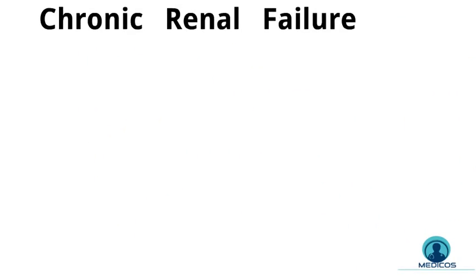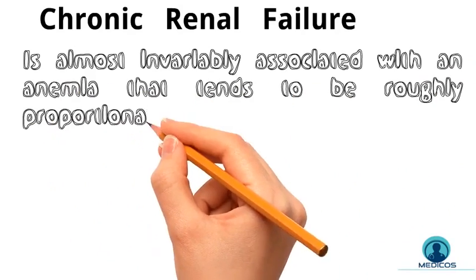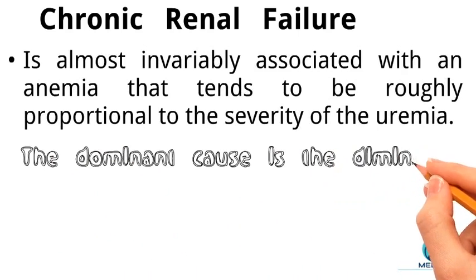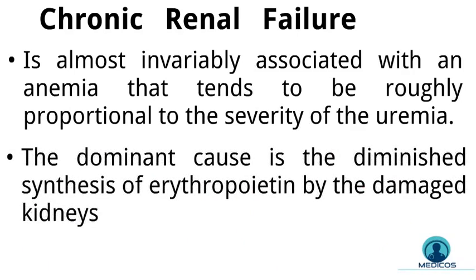Chronic renal failure, whatever its cause, is almost invariably associated with anemia that tends to be roughly proportional to the severity of uremia. The basis of anemia in renal failure is multifactorial, but the dominant cause is the diminished synthesis of erythropoietin, or EPO, by the damaged kidney, which leads to inadequate red cell production.